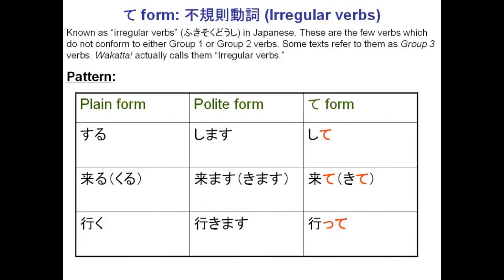So these are, of course, the verbs that don't follow any rules. They're just exceptions. And thankfully, there are only 3 of them. So shimas becomes shite, kimas becomes kite, and ikimas becomes itte.